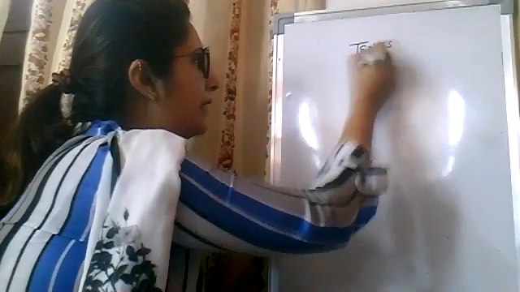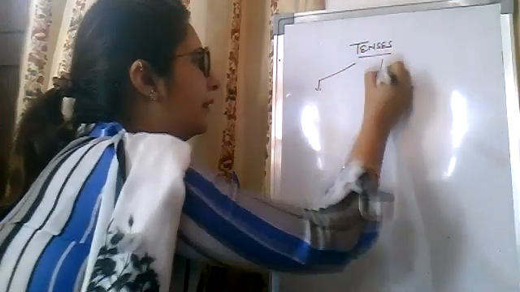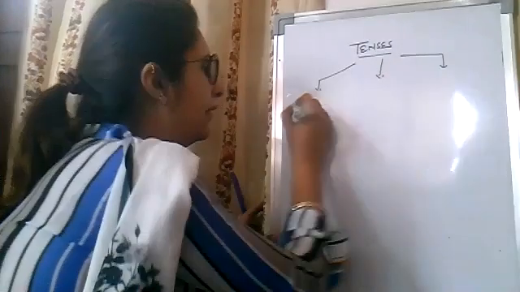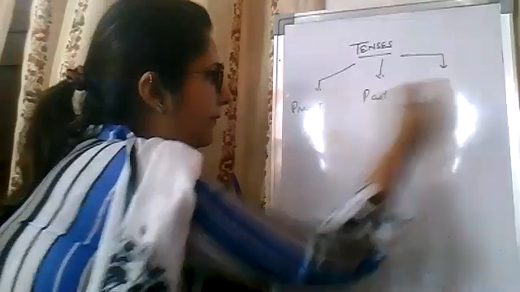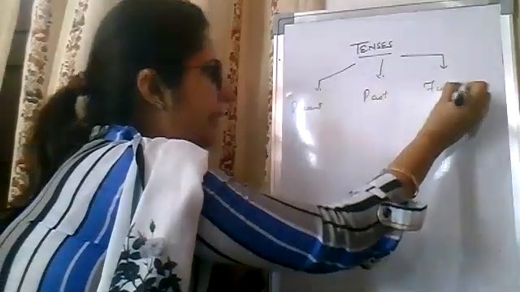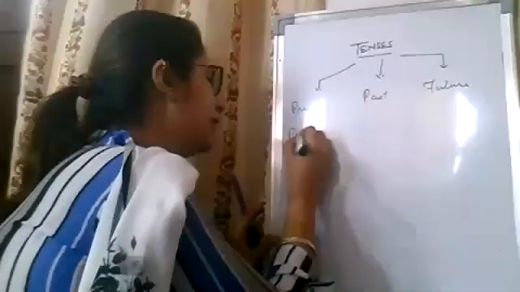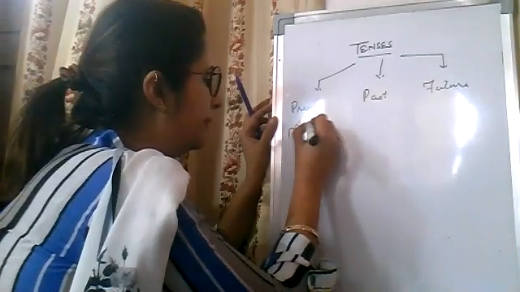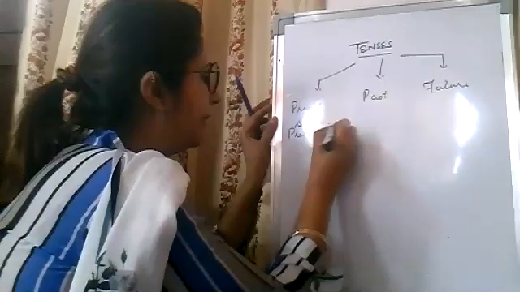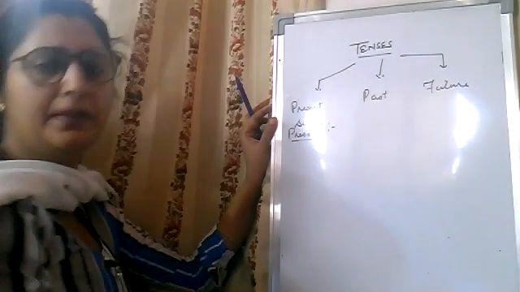So tenses, you know, what are the three types of tenses? Speak out. Present tense, past tense, future tense. And under present, we have four different types. First of all, we have simple present tense. Okay, simple present tense. What are the rules for simple present tense?